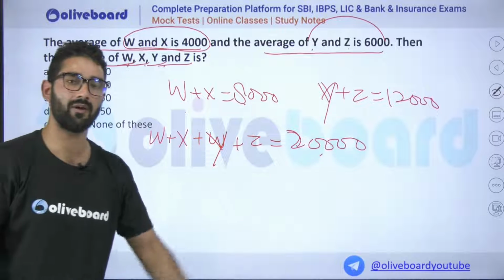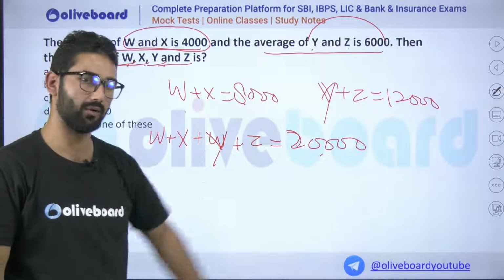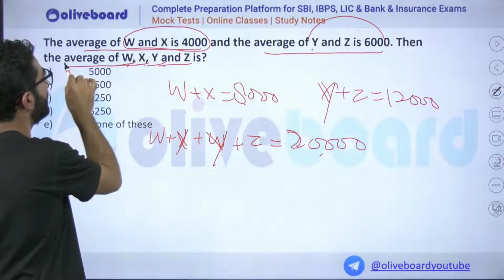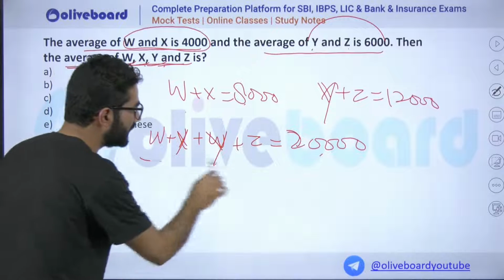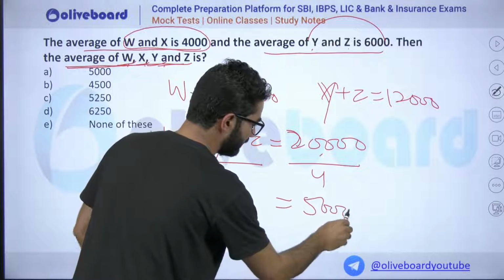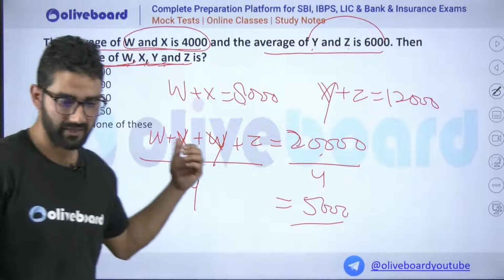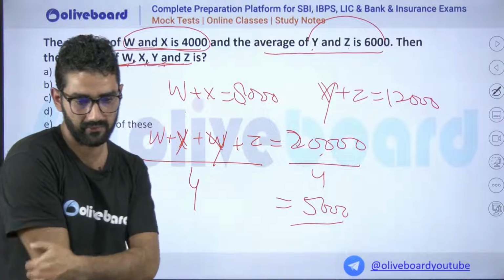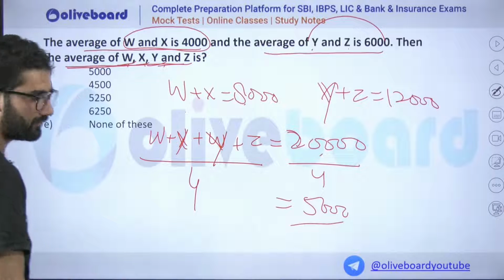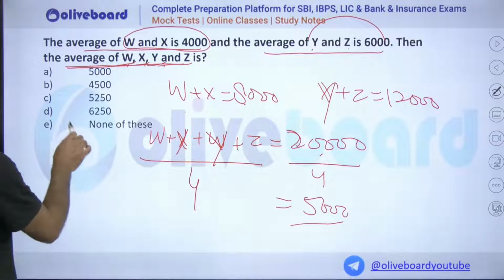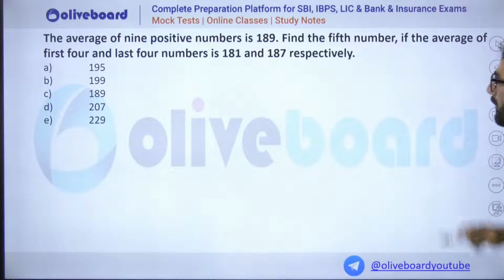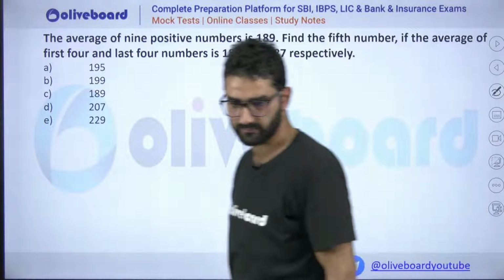Now this is the total sum for W, X, Y and Z. What we have to find is the average value. Average is nothing but dividing by the number of values, so with 4 numbers, divide by 4 and you get 5,000. So 5,000 is the correct option. Bablu said it is 5,000. Devi, 5,000. Harpreet Singh sir, it is A, 5,000. So option number A is the answer. Hope it is clear to everyone.